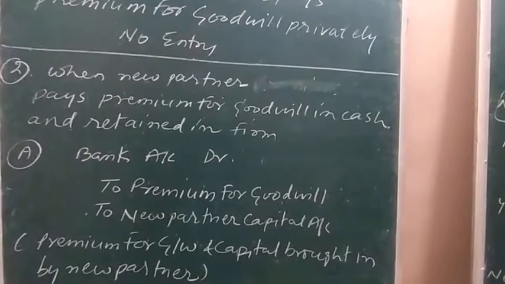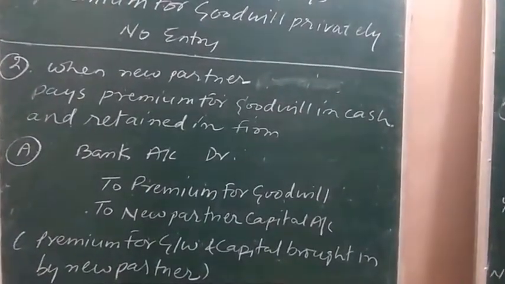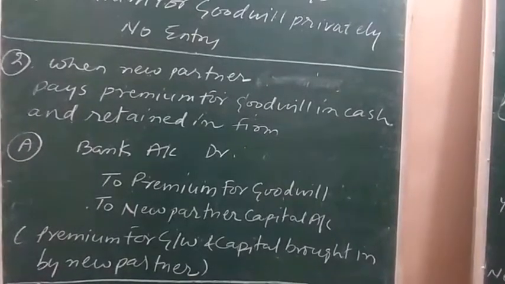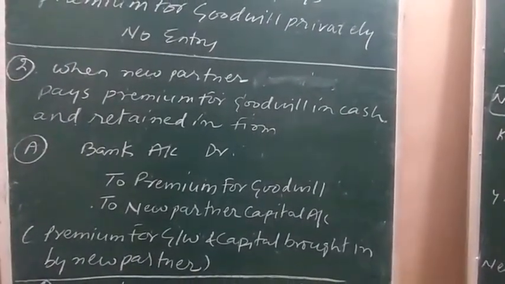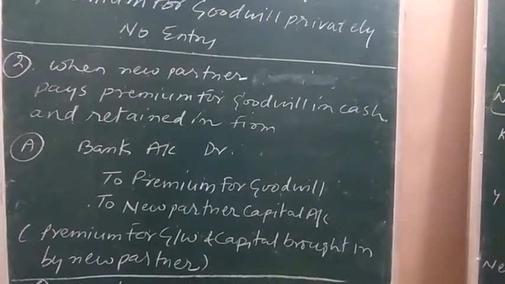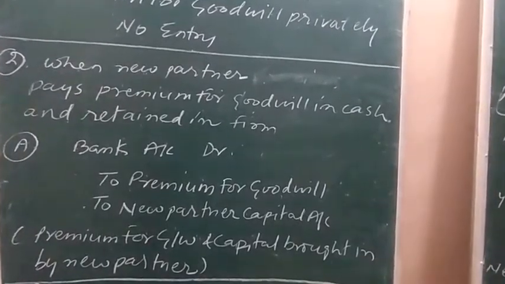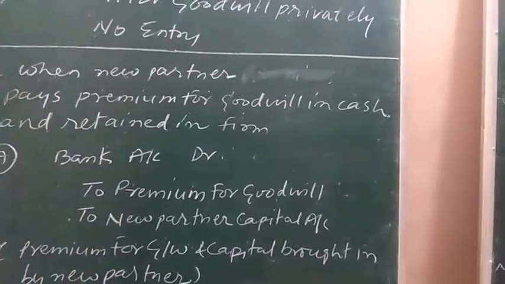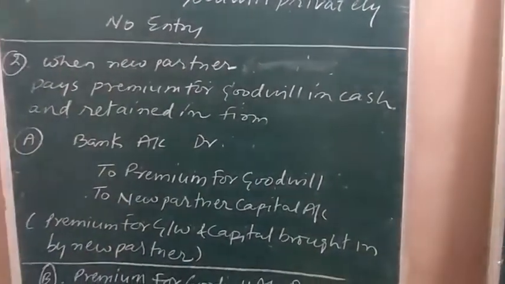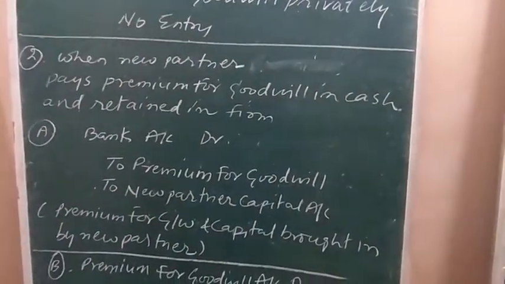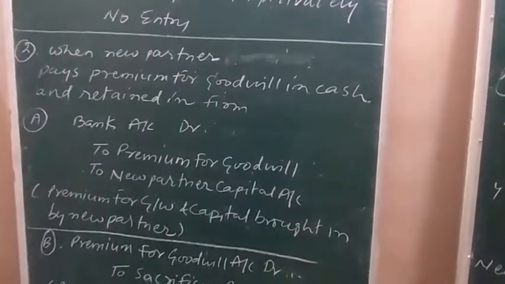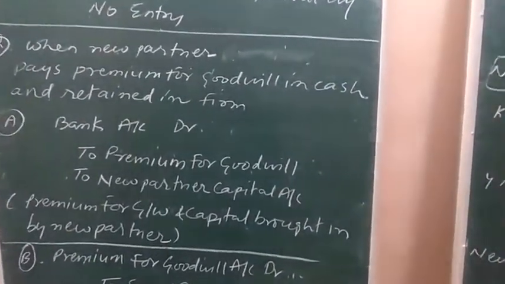Bank account, debit. To premium for goodwill. What is the source of income? Premium for goodwill. Whenever the income increases, it is to be shown on the credit side. To new partner capital account, the new partner capital will increase and increase in capital is also shown on the credit side. So the journal entry which is to be passed in this case is bank or cash account debit to premium for goodwill to new partner's capital account.